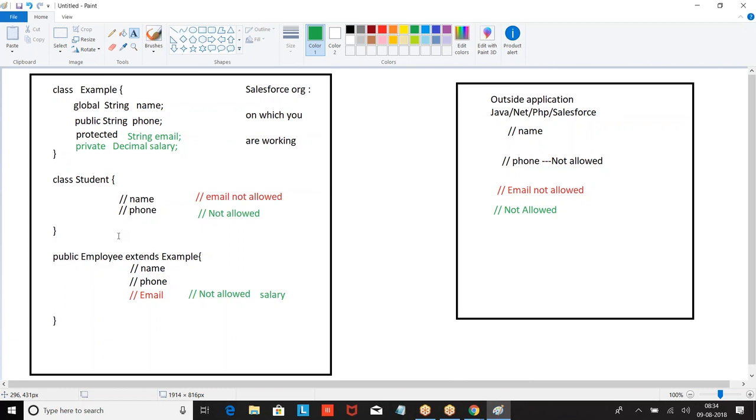What can be used in the employee class? Name, because it's global. Phone, because it's public. Email, because it's protected. Now I cannot use salary because it's private.